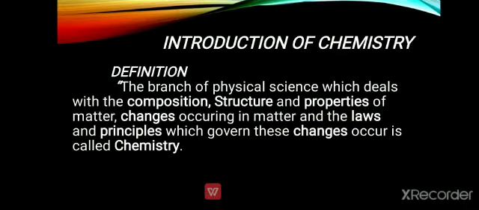Now come toward the definition of chemistry. Chemistry is the branch of physical science which deals with the composition, structure and properties of matter, the changes occurring in matter, and the laws and principles which govern these changes. It is basically the branch of physical science which tells about the composition, structure, properties and the changes occurring in matter. Now I will simplify this definition with the help of an example, a very common substance we use in our daily life on the earth, that is water.